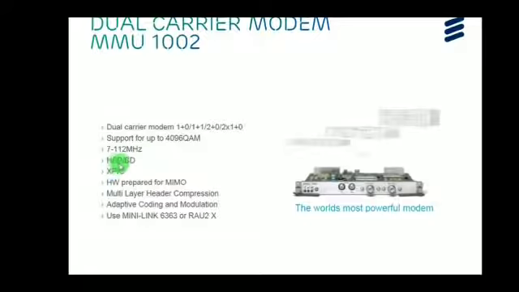It supports hot standby or space diversity configuration. It supports XPIC cross polarization interference cancelling concept. It is hardware prepared for multiple input, multiple output functionality, and also it supports multi-layer header compression. It supports adaptive code modulation. We can use Mini-Link 6363 or Route 2X radio as well.